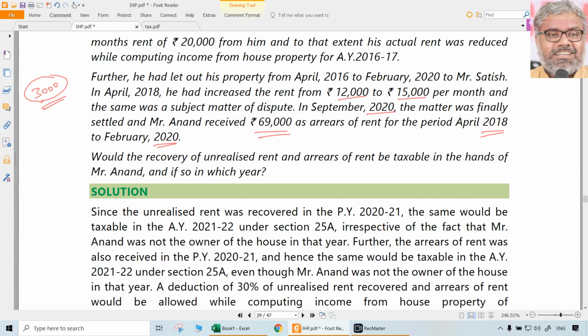But still, he was the owner when he was supposed to receive. So now what is important is how much he received. That matters. How much Anand received. So what is this case? This is arrears of rent.